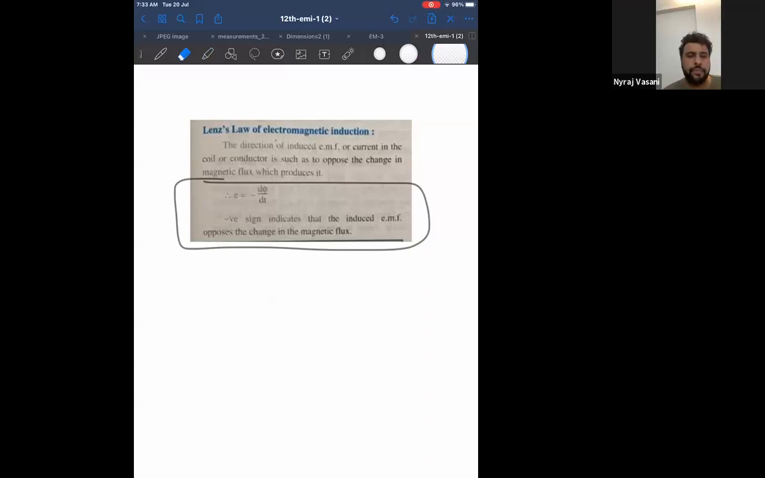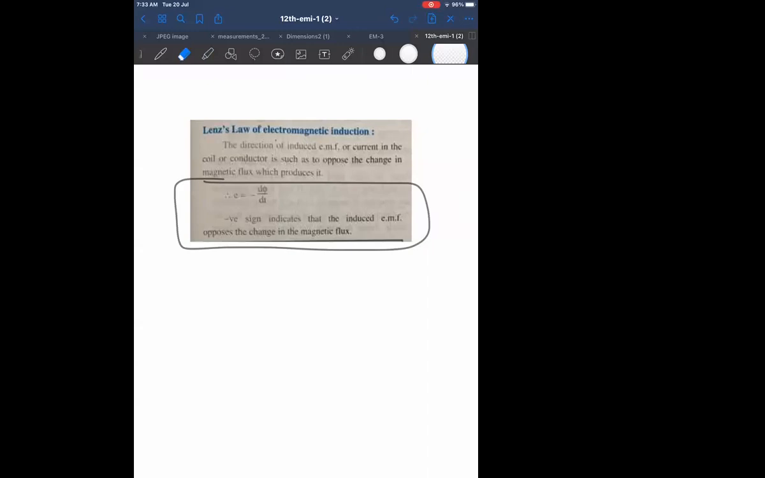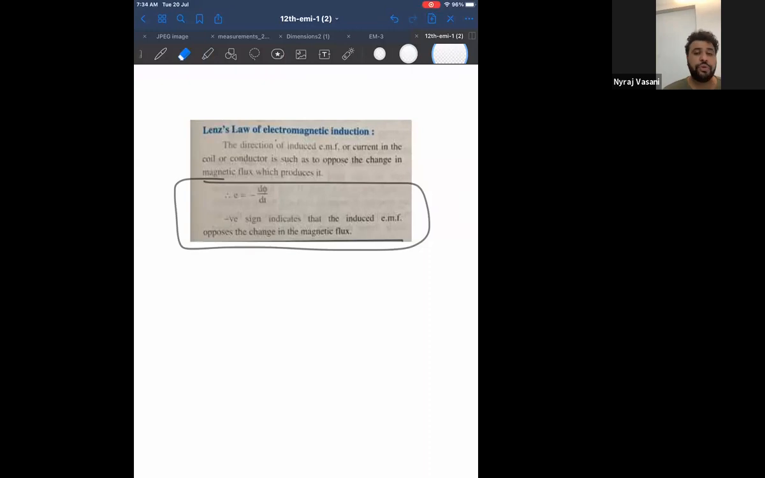You can write K, no problem. But in the questions, you'll take it as 1 only. You can write minus K, no problem. The important thing over here is to show the minus sign.